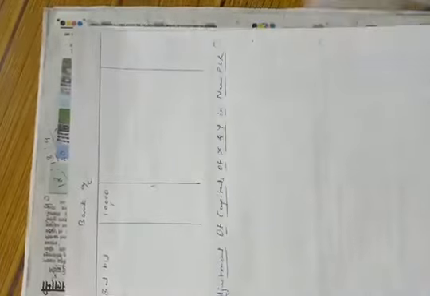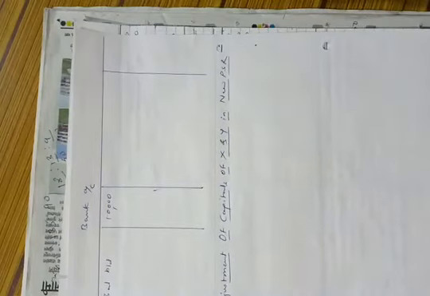Okay, now we have to make adjustment of capitals. So here we will solve a working note. Adjustment of capital of X and Y in new profit sharing ratio. Let's tally first retiring partner's capital account.